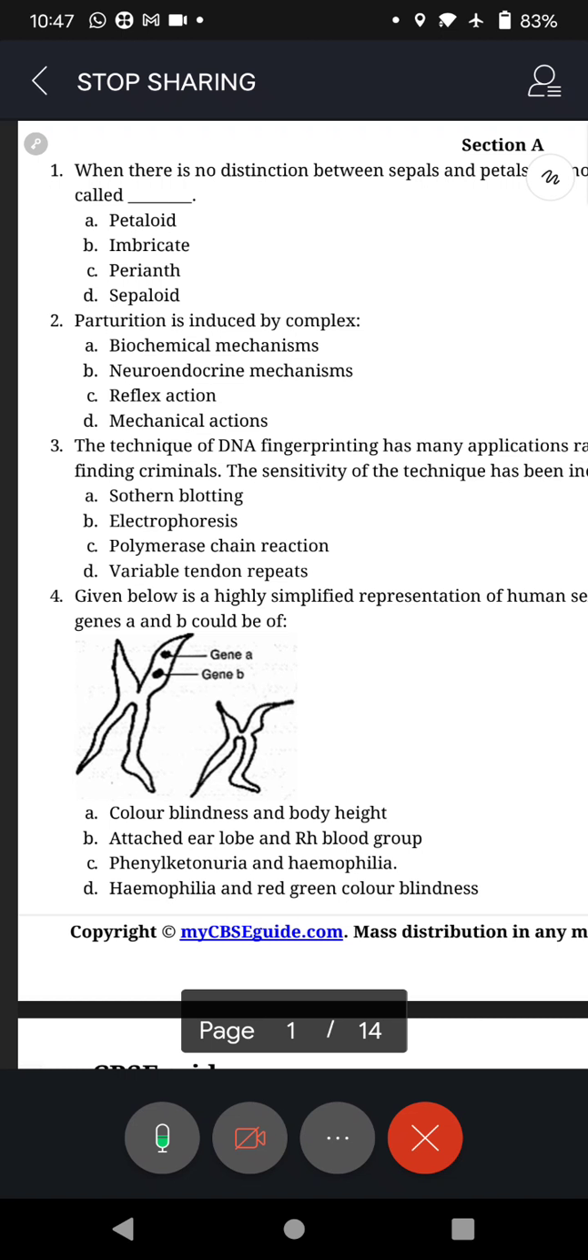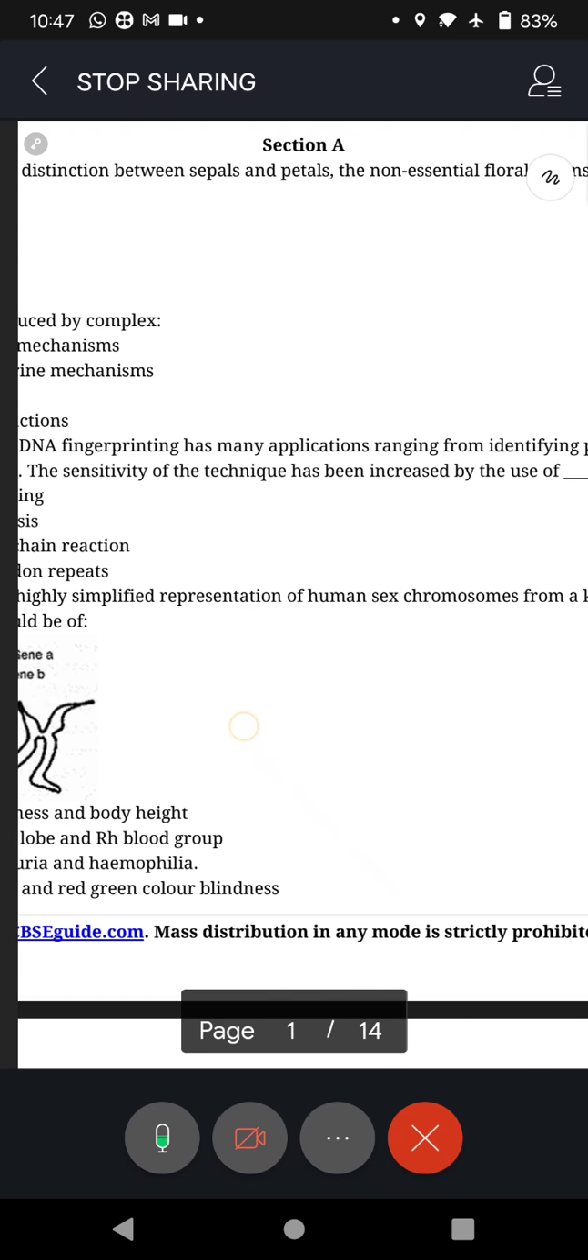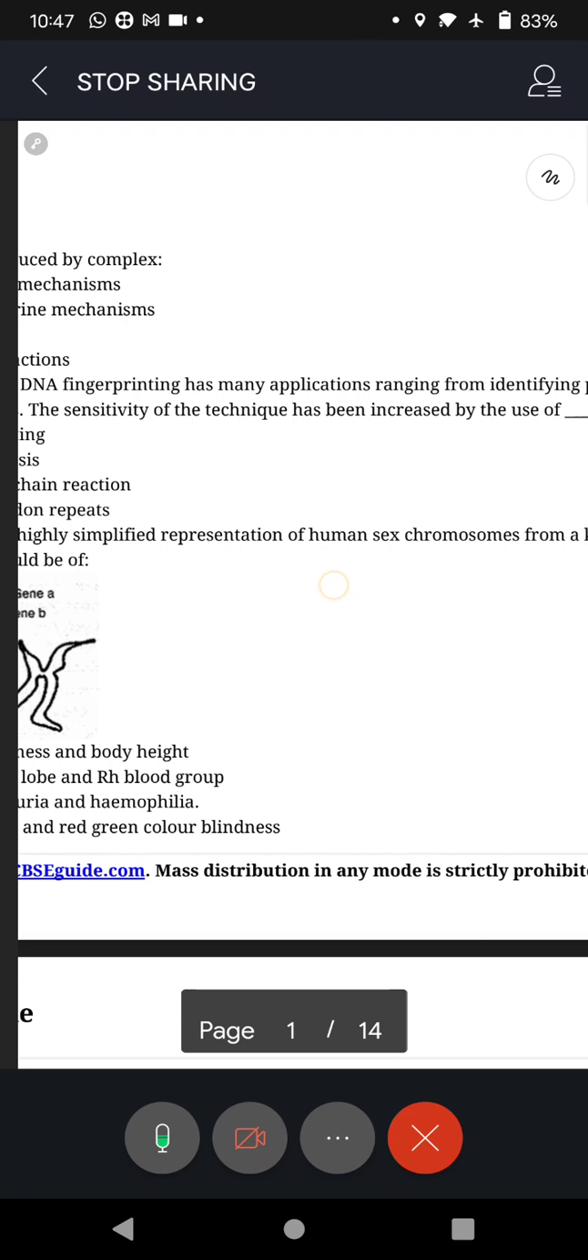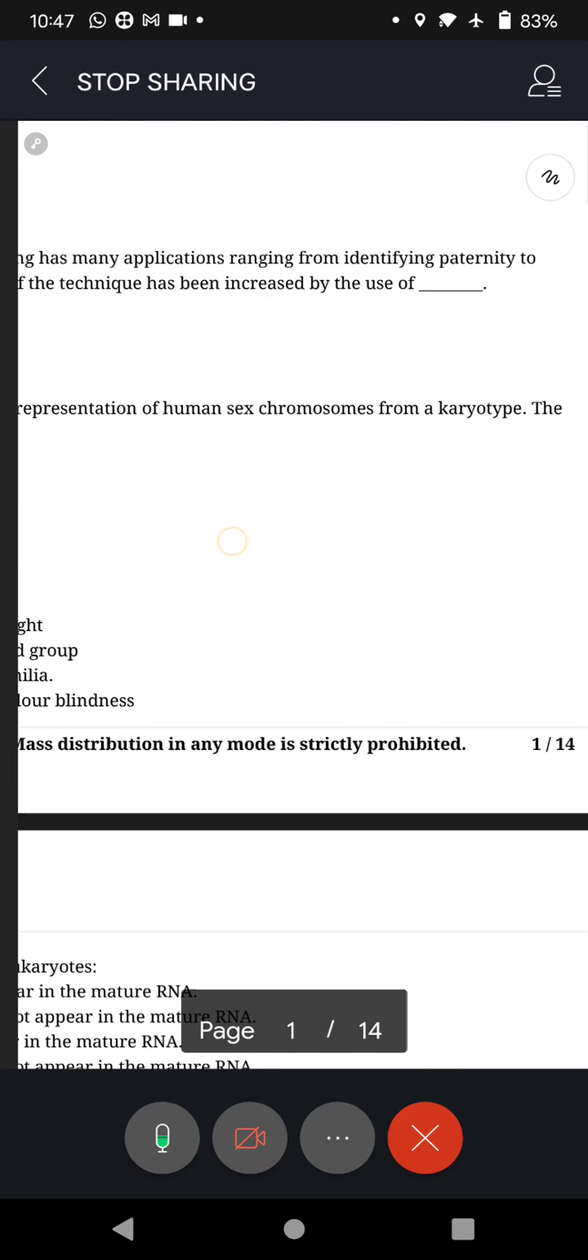Now question 4. Given below is a highly simplified representation of human sex chromosomes from a karyotype.